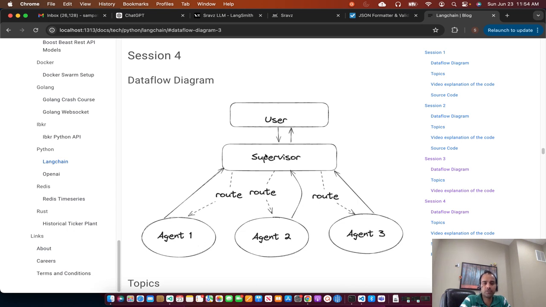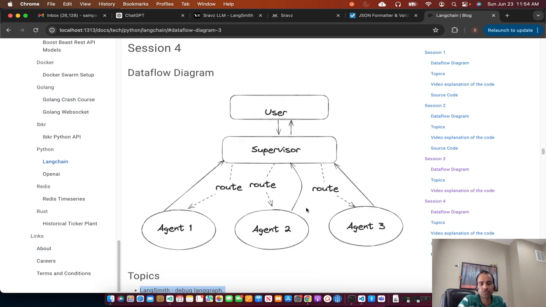The idea was to let the supervisor call the JSON agent, get the data, and route back to the supervisor, and the supervisor should call the Pandas agent. The Pandas agent will create an HTML output, and then the supervisor will stop the process. But what I saw in session 3 is that when the supervisor calls the JSON agent, there is a continuous loop, and this loop is causing the LangChain process to go forever and it doesn't exit. So in today's session, I made some more changes to the code base.